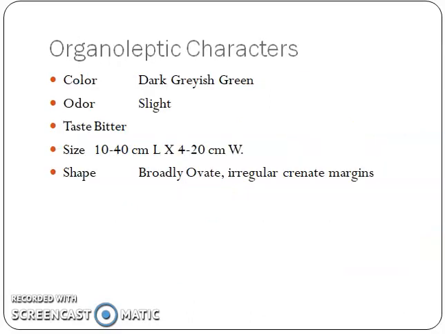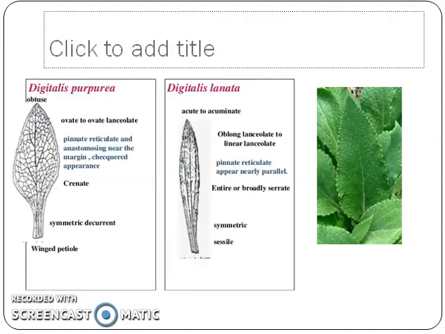Its color is dark greyish green, odor is light, taste is bitter, and size is 10 to 14 cm in length and 4 to 20 cm in width. Its shape is broadly ovate with irregular crenate margins. This is the picture of a Digitalis leaf.